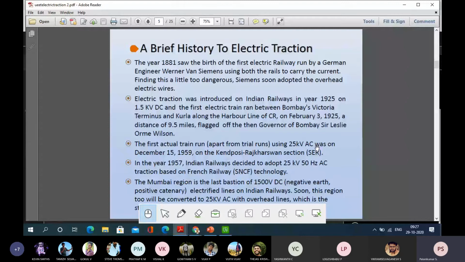After 1947, when India got independence, they had to concentrate more on the agriculture sector. They had to spend on dams and other infrastructure development. That's why they completely diverted to diesel traction. In 1959, once again, the first actual train ran with 25 kV AC. In 1957, Indian Railways decided to adopt the 25 kilovolt 50 hertz AC traction system based on French railway technology. For that they also identified the Mumbai region.